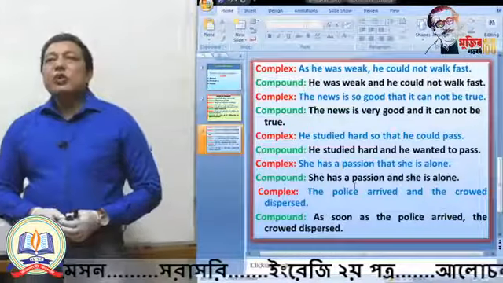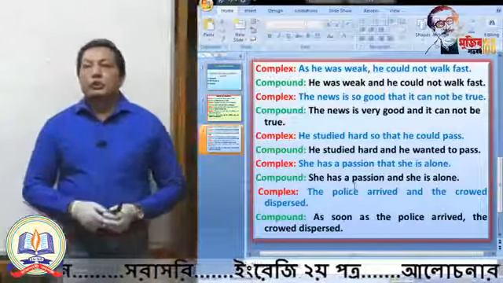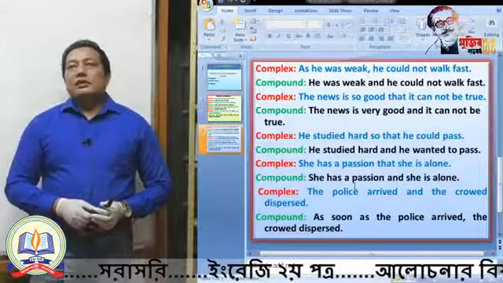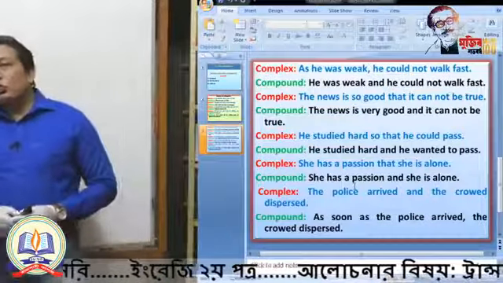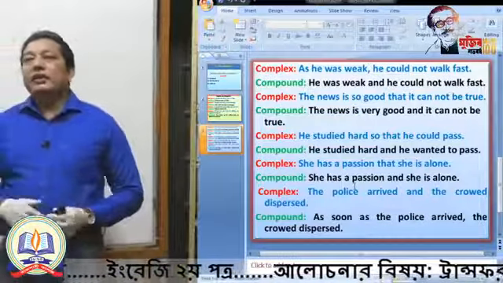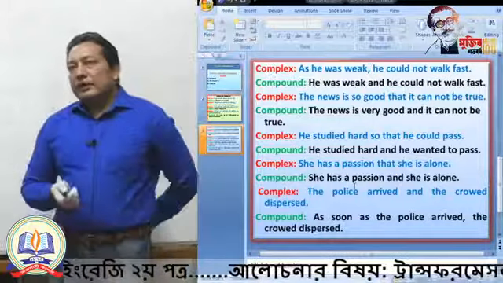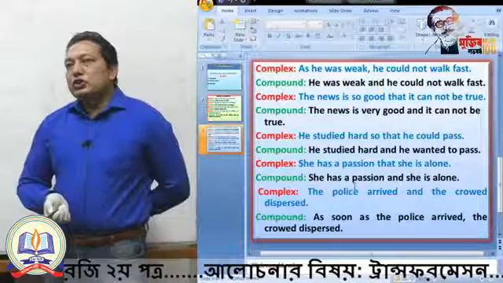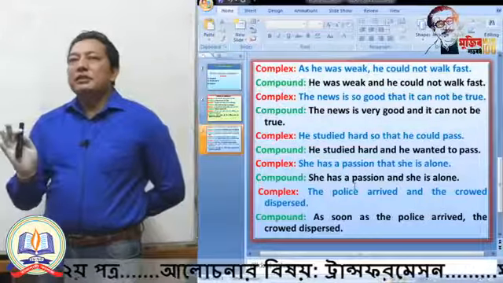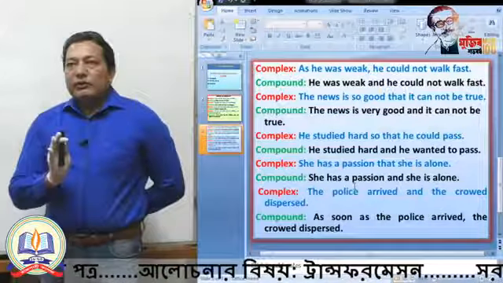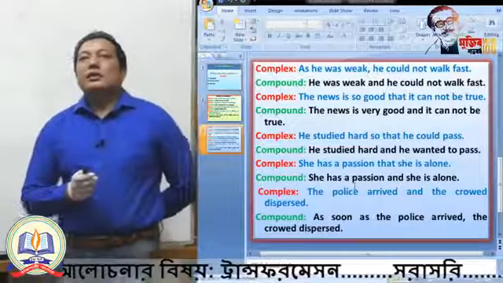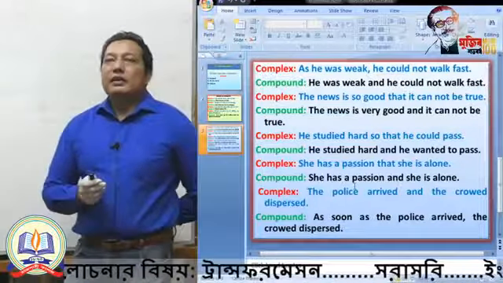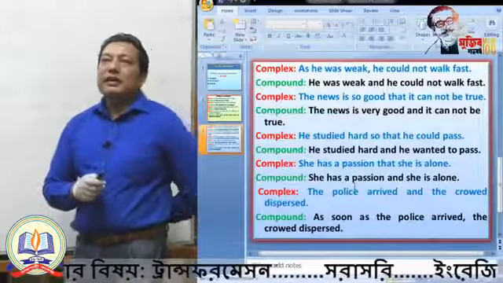The news is so good that it cannot be true. Here, you are getting a different structure. The news is so good, and it cannot be true. It cannot be true. This part is independent. The news is so good that, only you have to make this part independent. How will you make this part independent?